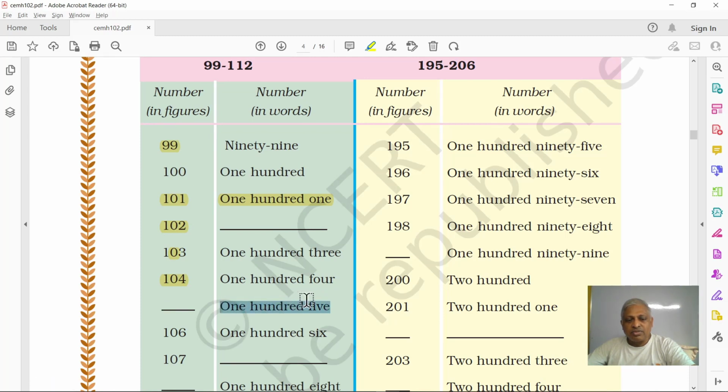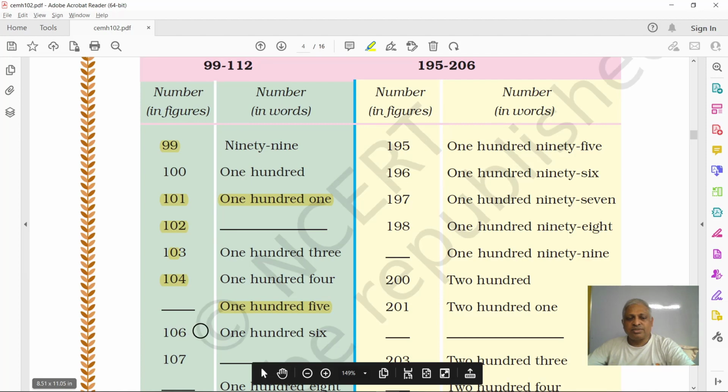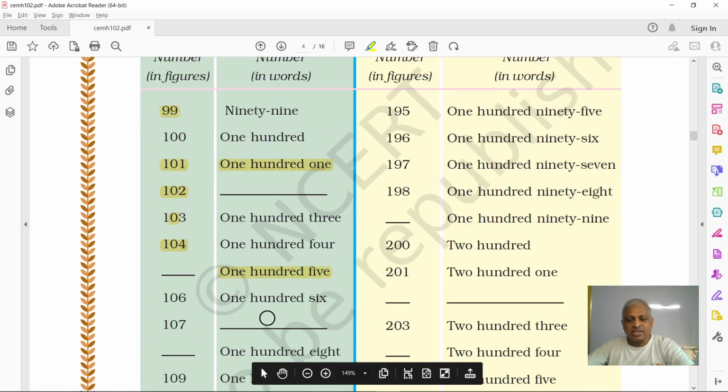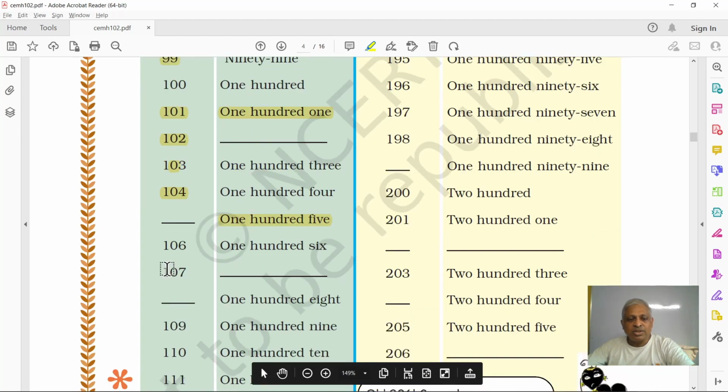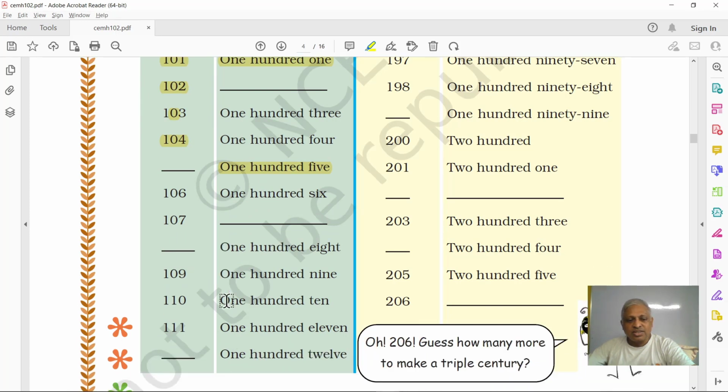This is 105. How do you write? 105. Right? 106. 106. What's the next number? 107. How do you write? 107. Okay? So like this, it's very simple.